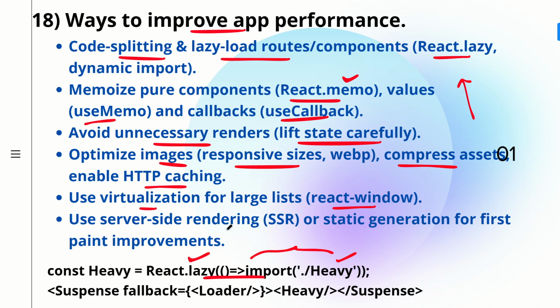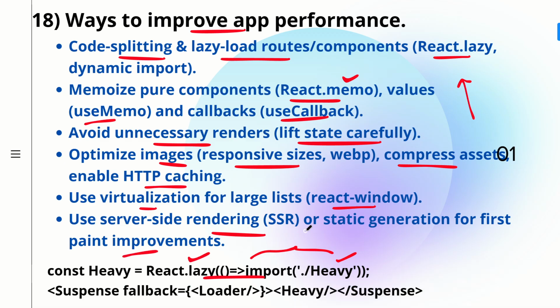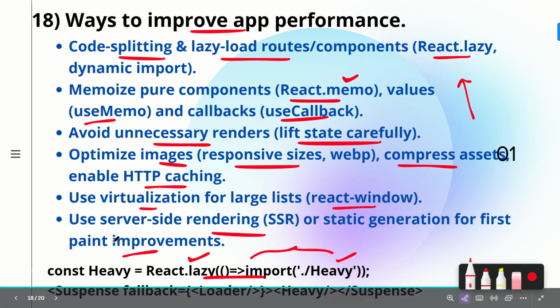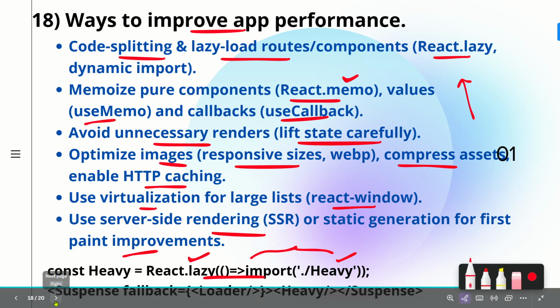So that is virtualization. And we can make use of server side rendering or static generation for first paint improvement. In server side rendering or static generation, all of the HTML page is already rendered on the server and given to our browser, and then the browser can use that rendered HTML to show at the client side, so that the first paint improvement is good and the user is able to see the website at least, and is not leaving your application seeing just a loader. So these are a few of the ways you can improve the app performance.